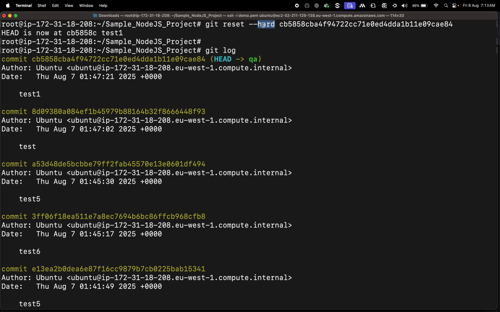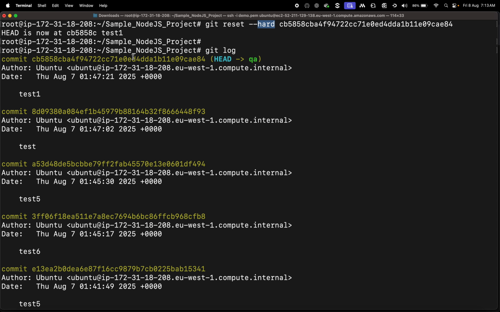Do not use reset hard until someone says to you, meaning until there is no other option. Okay, if everyone decided to use the reset hard, then only use it. And of course, take an approval before doing it. Otherwise, it is a blame game, right? Everyone will blame you. So don't do that.